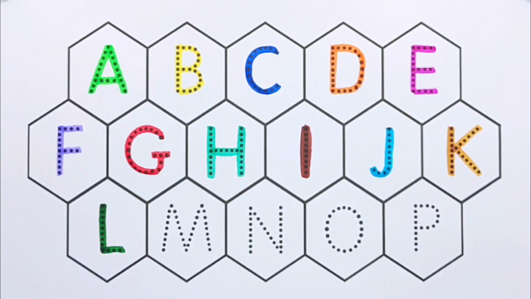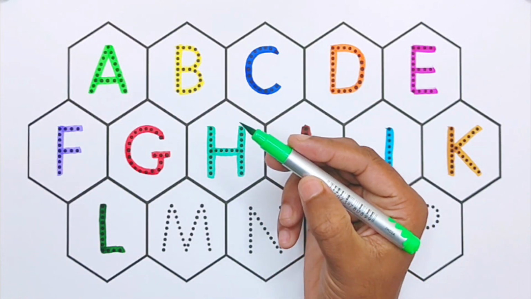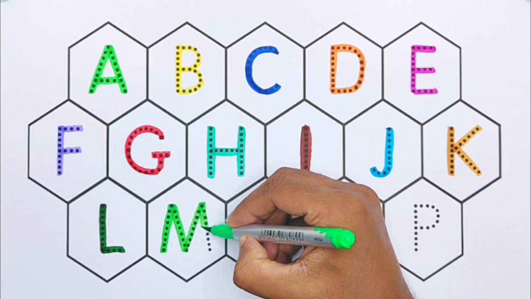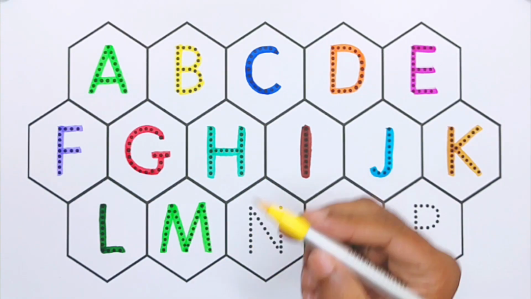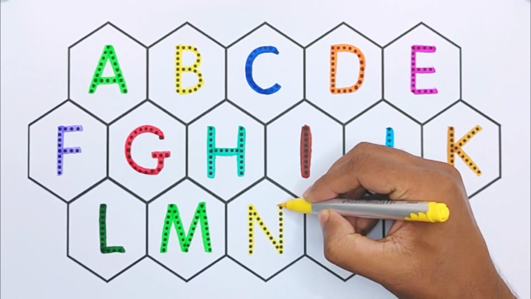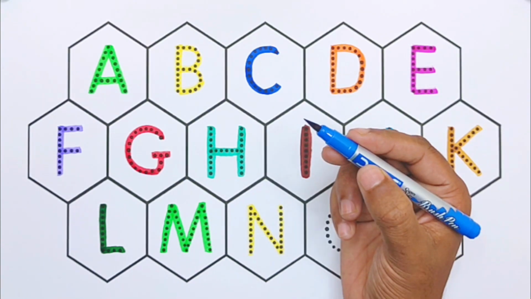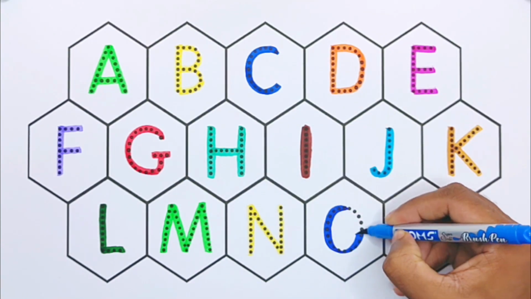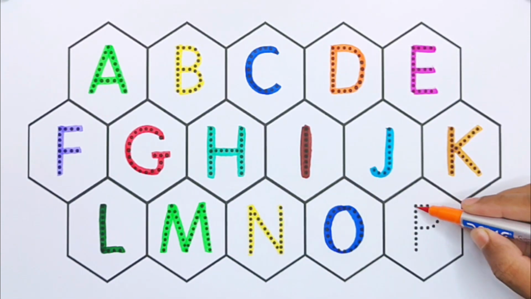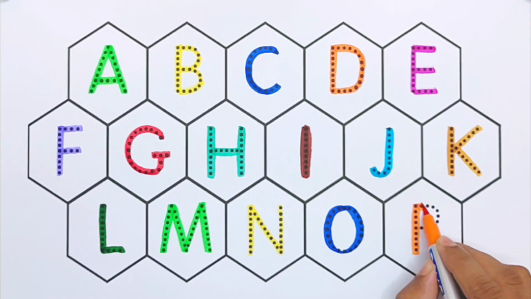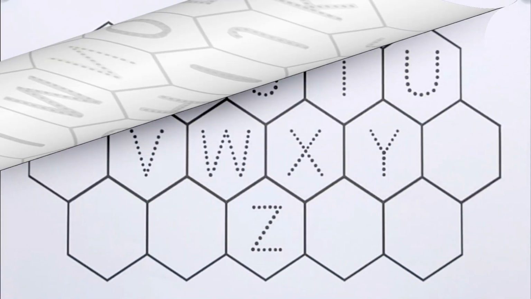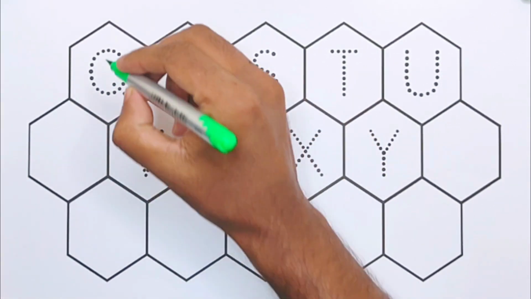L for lollipop. Light green color. M for mango. Yellow color. N for nuts. Blue color. O for orange. Orange color. P for pineapple. Light green color.